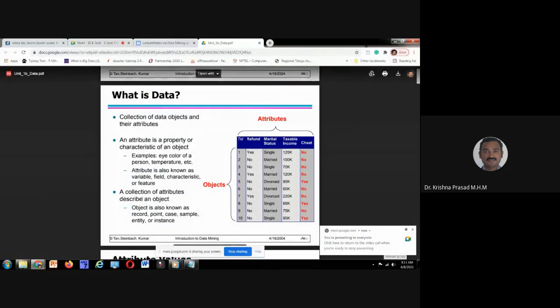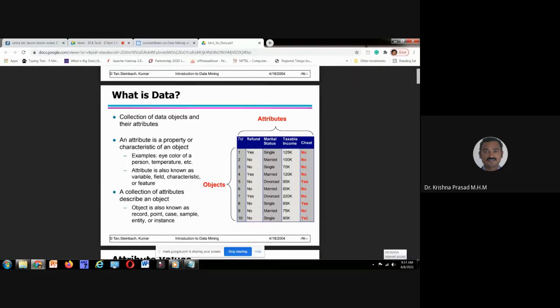A collection of attributes describe an object. For example, 10th. 10th is an object. What is the collection of attributes? Refund is no, marital status is single, taxable income is 90K. Right or not? These are the attributes. This one is, he is the cheater. We have the data. Always, please remember, we are working on historical data. We'll use historical data to predict future trends. That's why these 10 objects are the historical data. That's why class label is there for the 10th object also.